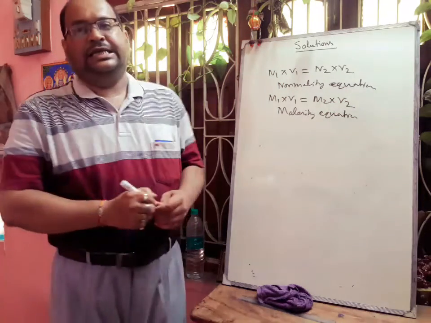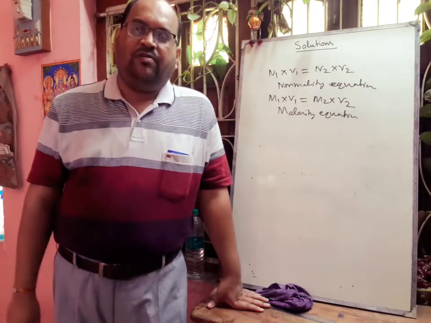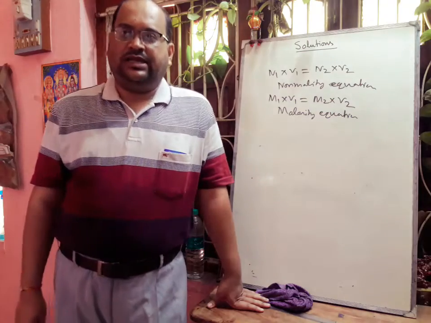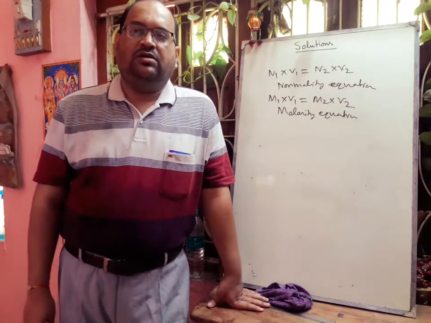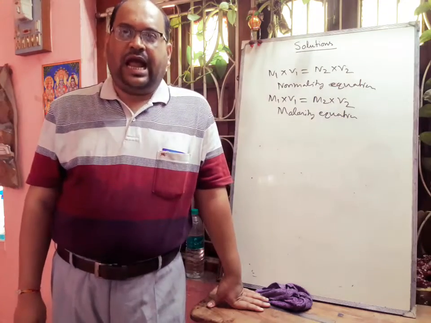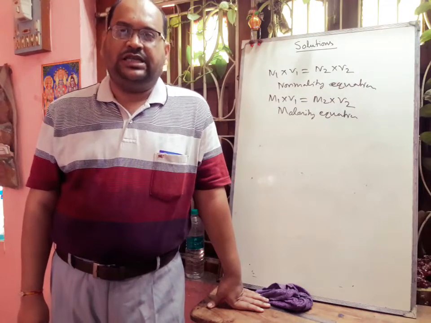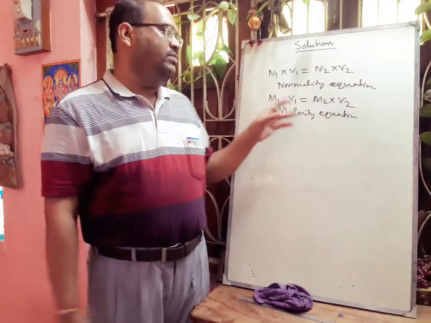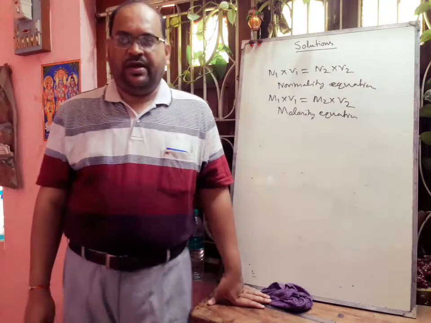In this case, V1 ml of molarity M1 solution is diluted to volume V2 ml, and the molarity of the diluted solution is M2. Then we can write M1 V1 is equal to M2 V2.